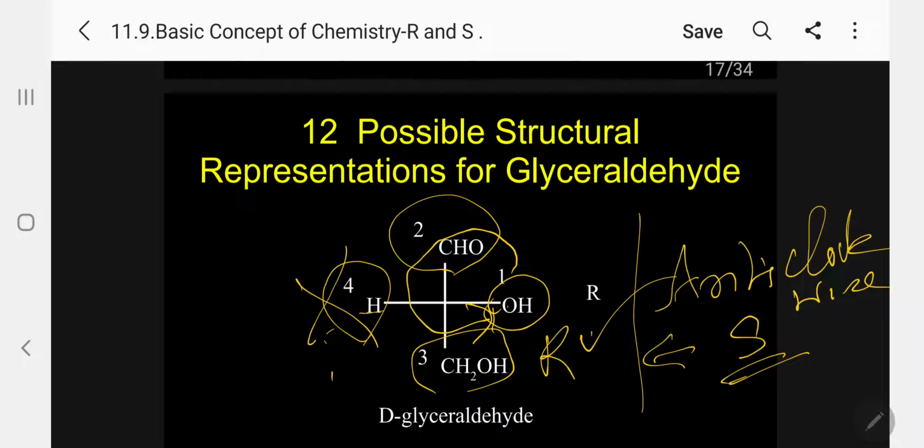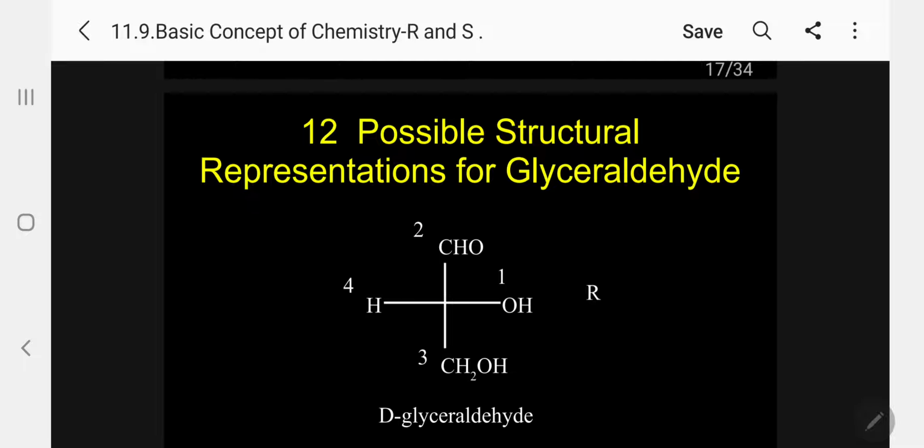Please follow. Suppose the fourth priority occupies a vertical position, it is R. If the fourth priority occupies the horizontal position, it is S. So if it is R, the original will be S. Let me explain now. Kindly follow. This is very interesting information, students. Nobody can explain like me, because I have done research on this.